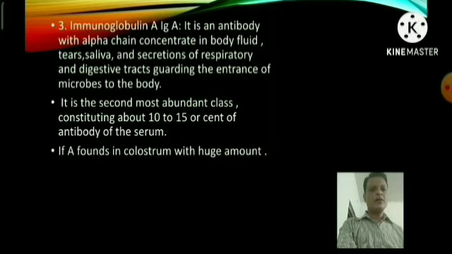Now, IgA, immunoglobulin A, is an antibody with alpha chain concentrated in body fluids, tears, saliva, and secretions of the respiratory and digestive tract, guarding the entrance of microbes to the body. It is the second most abundant class, constituting about 10 to 15% of the antibody of the serum. IgA is found in colostrum in huge amounts.